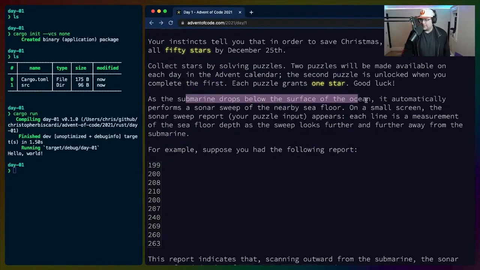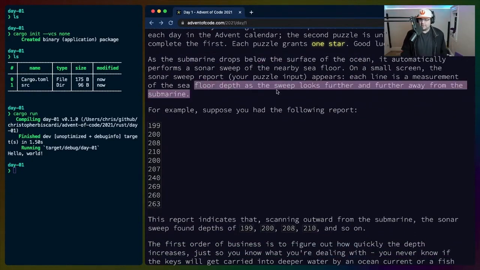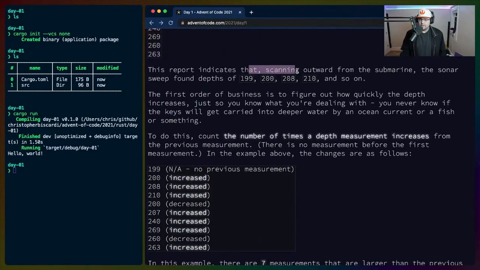As the submarine drops below the surface, automatically performs a sonar sweep. Each line is a measurement of the seafloor. So this is seafloor measurements. Report indicates the scanning outward from the submarine. The sonar sweep found depths of 199.